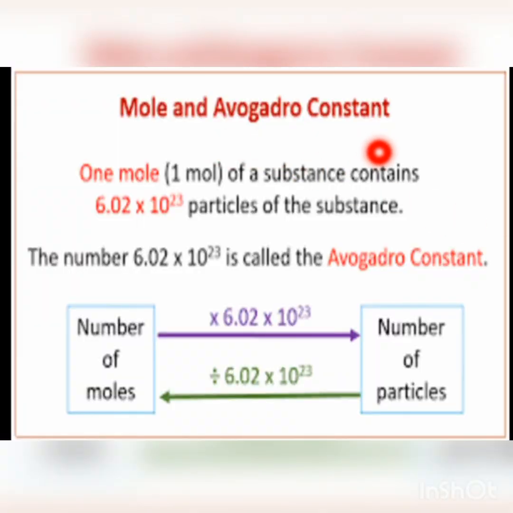Now this is mole and Avogadro constant. 1 mole of a substance contains 6.02 × 10^23 particles of the substance, and this particle number, that is exactly 6.02 × 10^23, is called the Avogadro constant, or it is also called Avogadro number. Now number of moles and number of particles. If you multiply the number of moles by 6.02 × 10^23, you get the number of particles. And by dividing the number of particles by 6.02 × 10^23, the number of moles can easily be found.